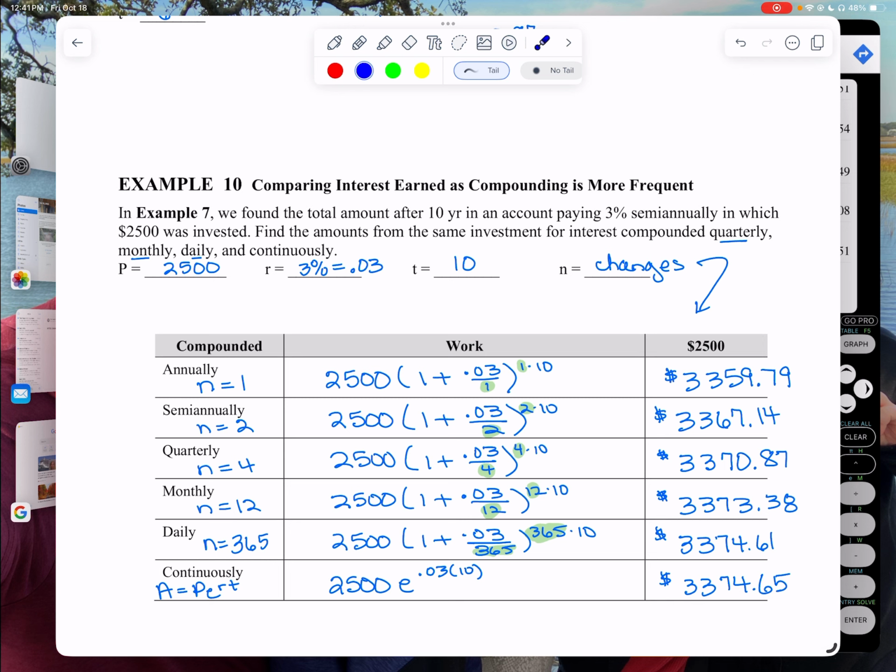The other thing I want you to notice is, yes, as you compound it, you're making more and more and more, but at first you're making a fair amount more, and by the end, going from compounding 365 times in a year to always compounding, it only went up by 4 cents. I mean, 4 cents is great, but it doesn't buy a whole lot. So going from daily to continuously is not a humongous jump in how much money you're going to make.